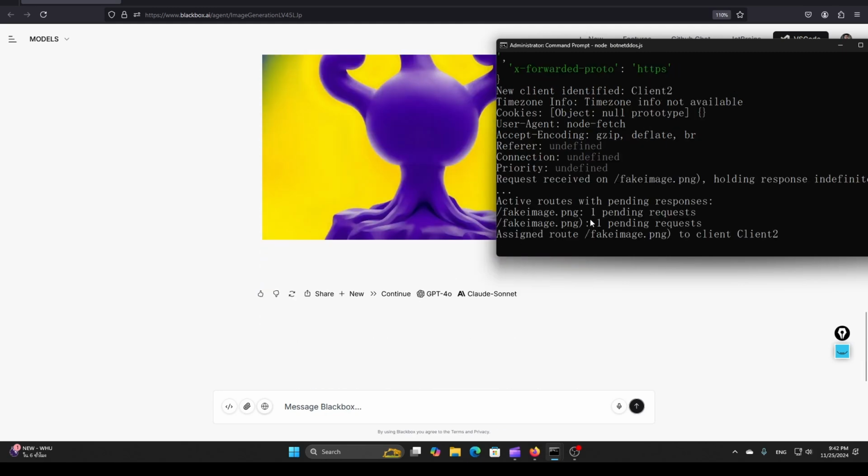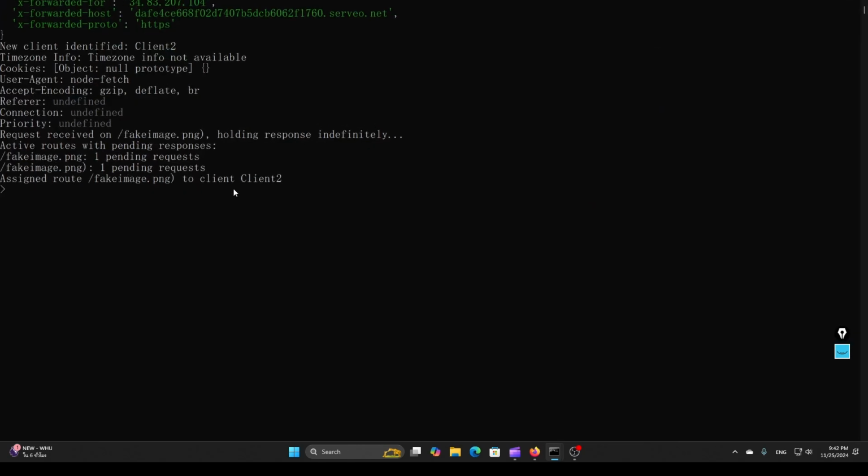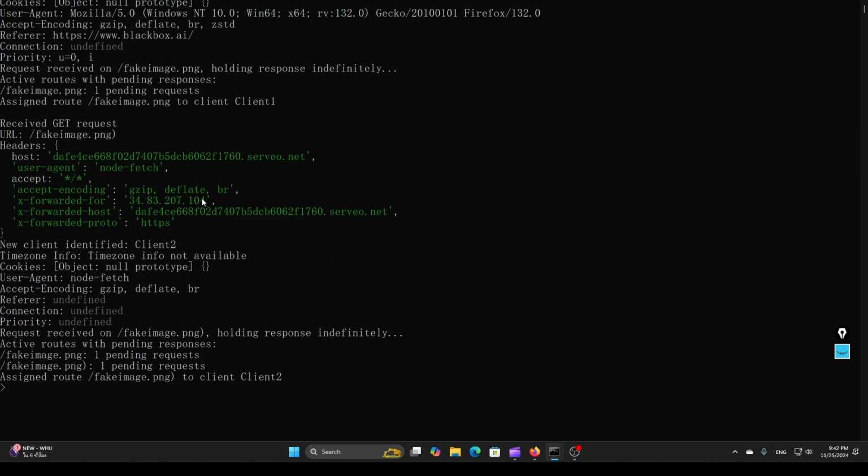And now if we hit enter, we can see we have a pending request regarding the fake image endpoint. If we, for example, would go inside and look at the request, we get a backend server IP address from the target.